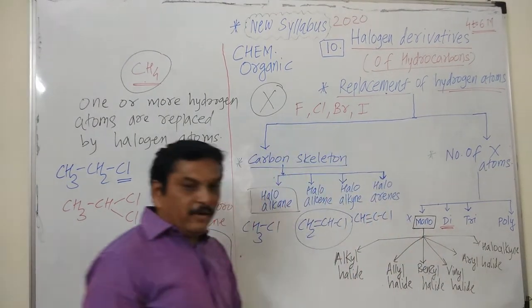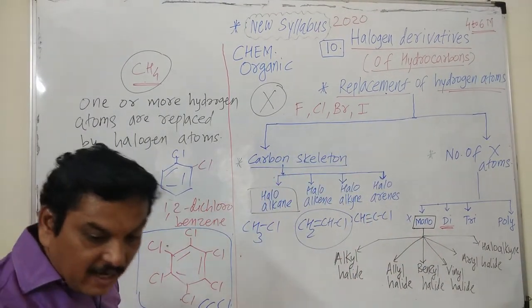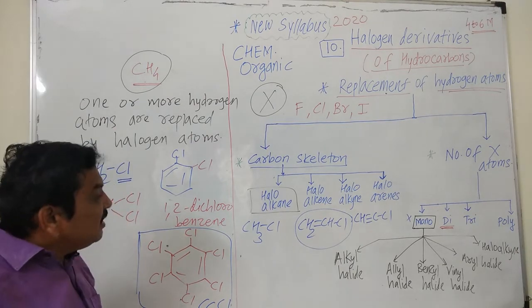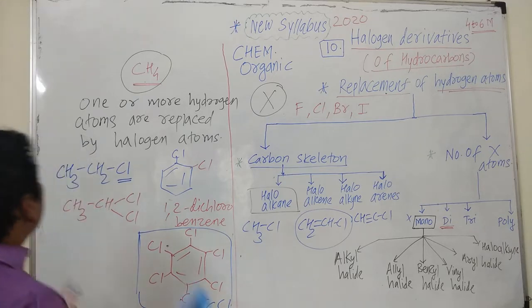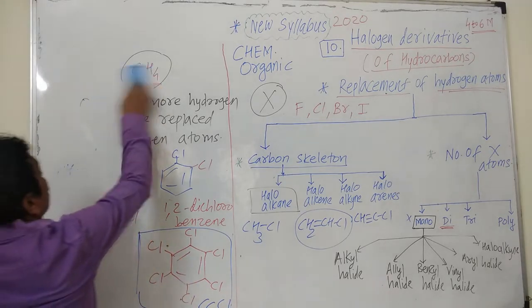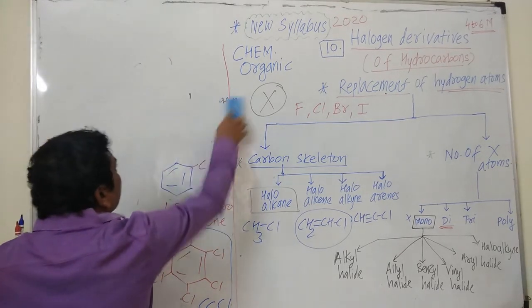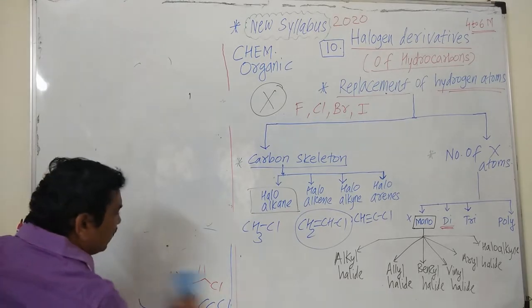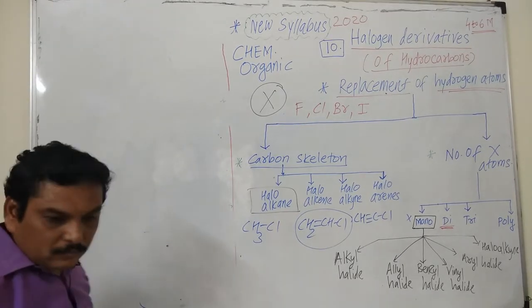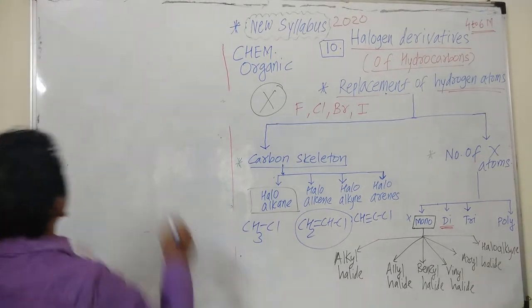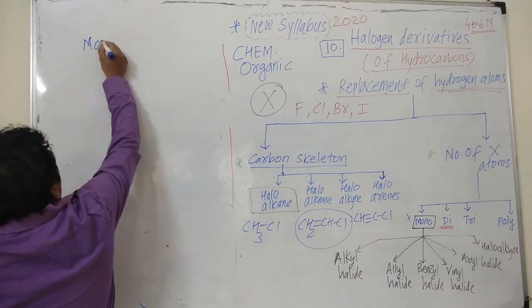The monohalogen derivatives are now classified in different ways, and these are alkyl halides. This classification is very important because we are now concerned with the monohalogen derivatives of alkanes.